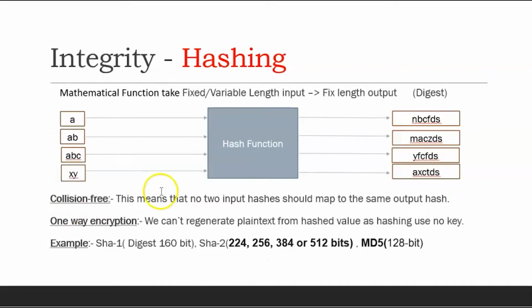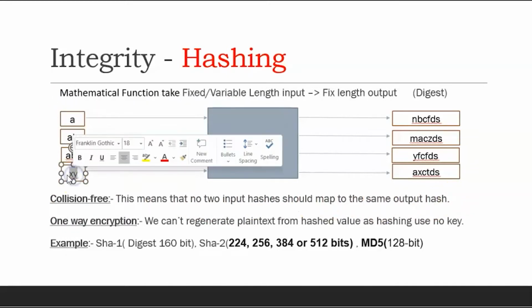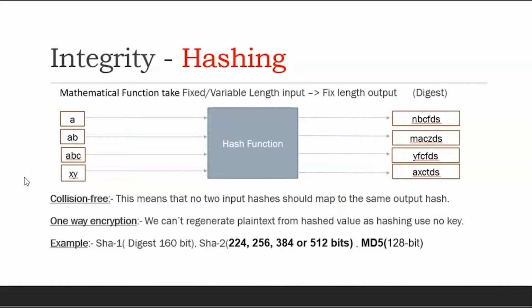One is that no two inputs should map to the same output hash. Let's say I give AB and XY, two different inputs, the output must be different, and it is almost impossible to have the same hash for two different input values. I'm saying almost impossible because nothing is impossible. So 99.9999% of the time it is impossible to have two hashes that are similar.